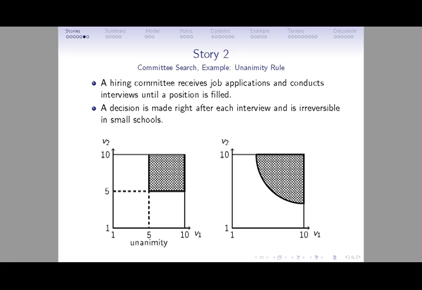Note that the decision boundary does not need to be straight lines. For example, if a candidate has valuations 4.5 and 9, then that candidate should be hired, so that decision boundary can be curved as well, like the diagram on the right.